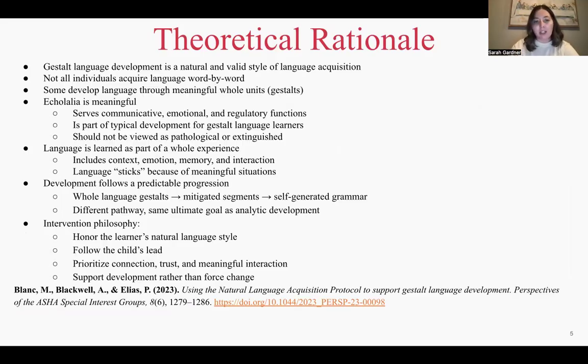So instead of trying to eliminate it, we should understand and support it. Another important idea is that language is tied to experiences, things like context, emotions, and interactions. That's what helps it stick. Overall, development follows a progression from whole chunks of language to breaking those chunks down and eventually to more flexible, self-generated language. So even though the pathway looks different, the end goal is the same.